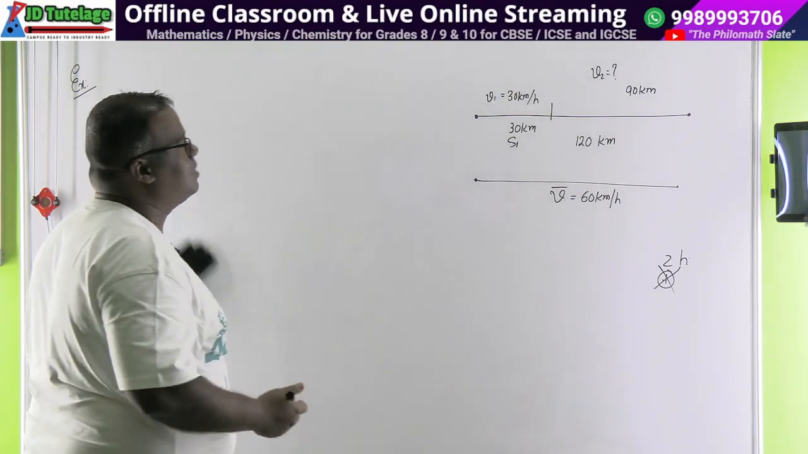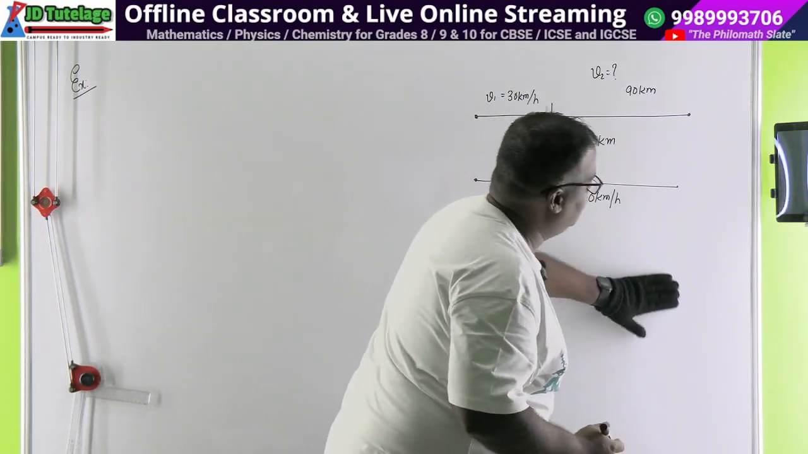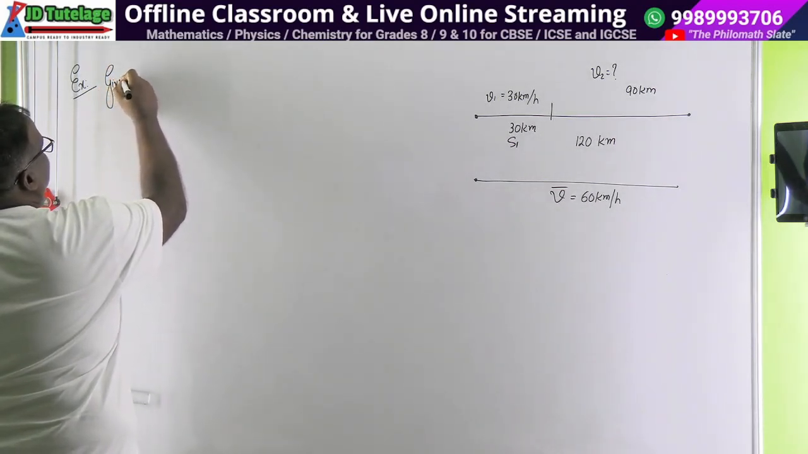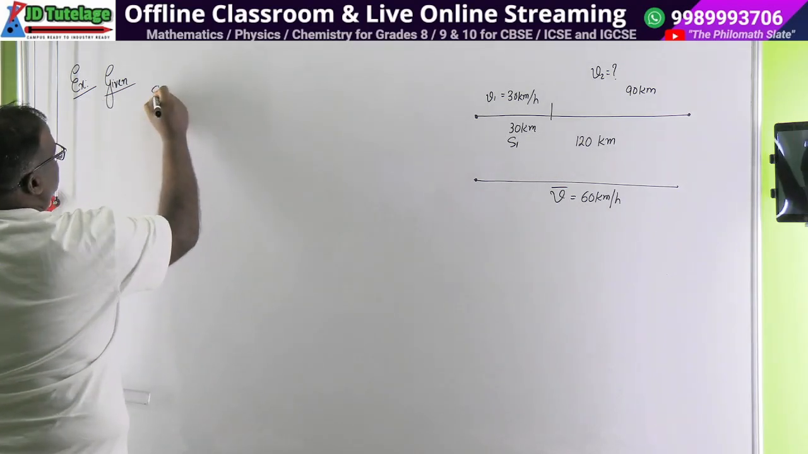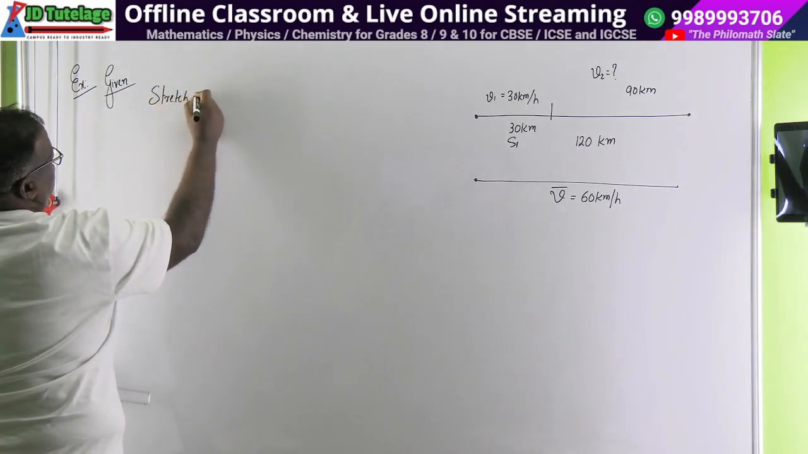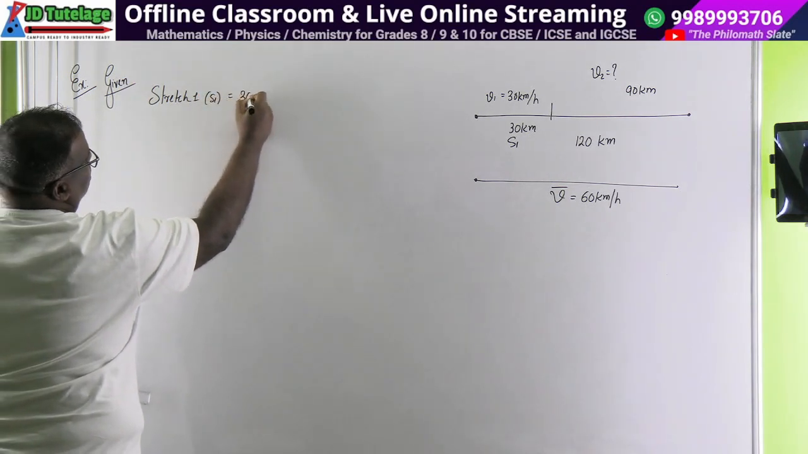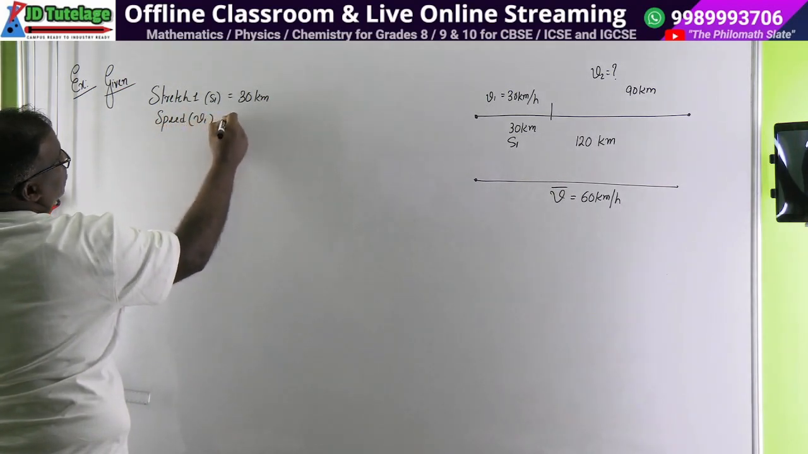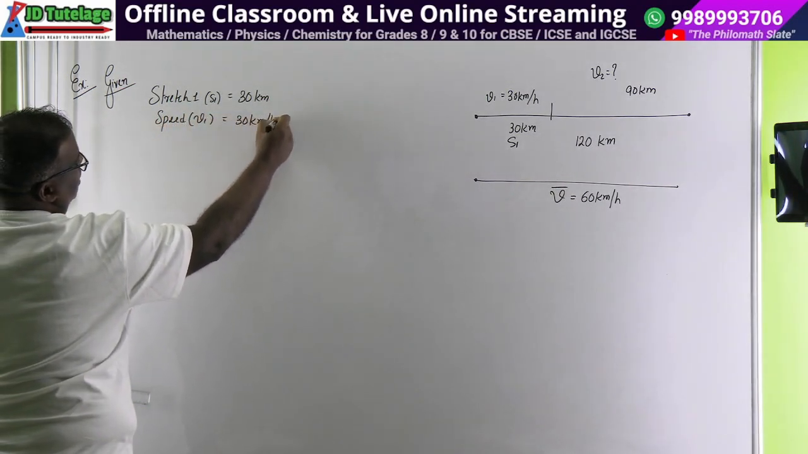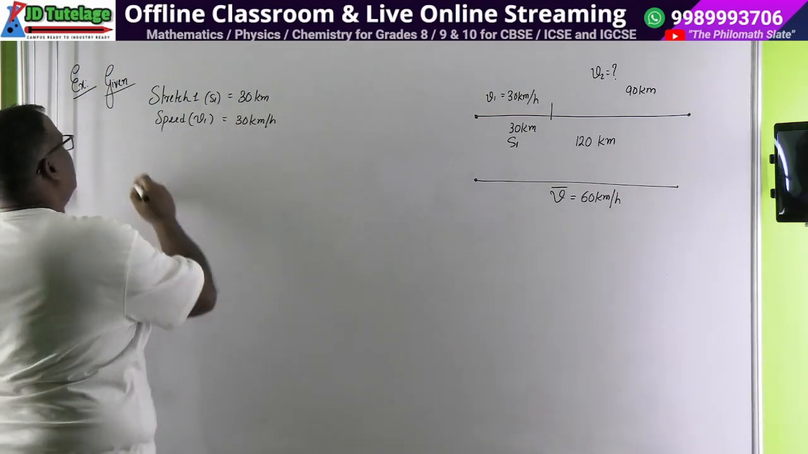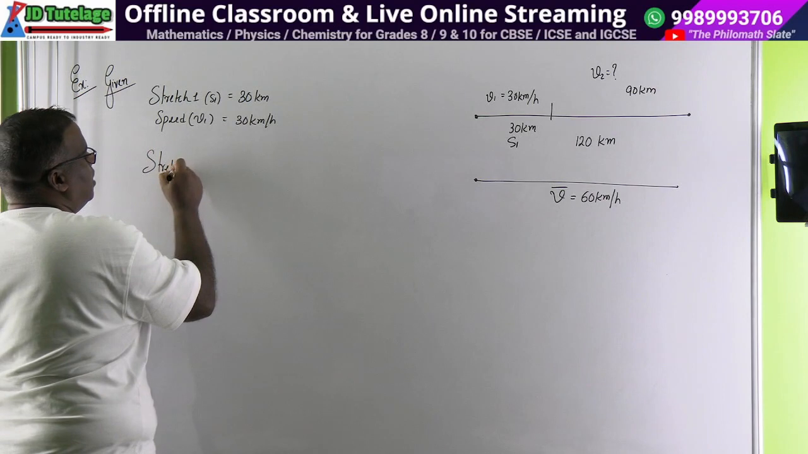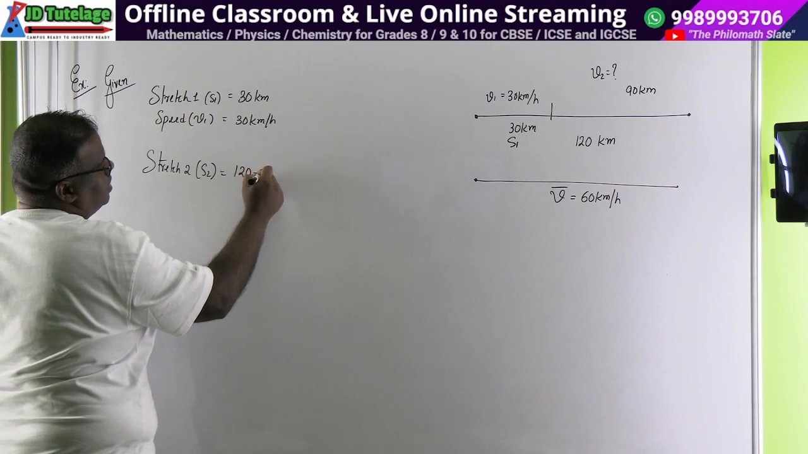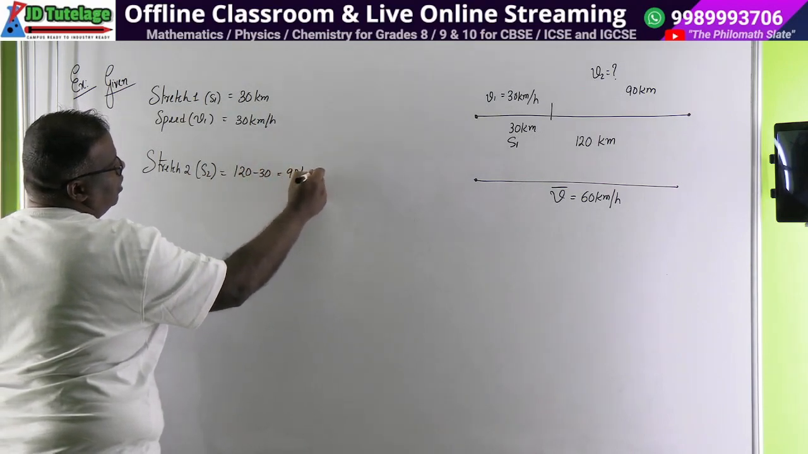This was the technique, now let's try it by solving a problem. Let's check. First we write the given data. Help me write the given data. How will you write the given data? Stretch 1 is S1, which is equal to 30 kilometers, and speed V1 is equal to 30 kilometer per hour. Got it? Then stretch 2, which is S2, is equal to 120 minus 30 equal to 90 kilometer.